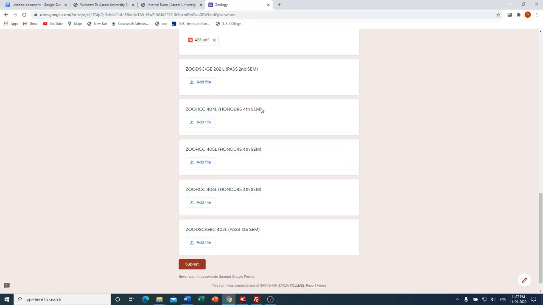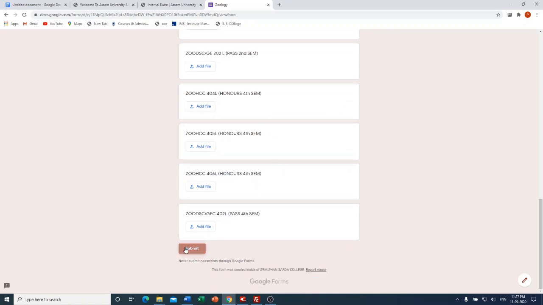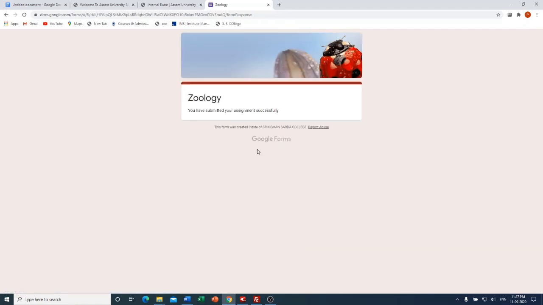And then after uploading this, you have to submit the assignment, and for that you have to click the submit button, and you will get this confirmation message: you have submitted your assignment successfully. So with this short description, you will be able to submit your assignment without any issue.